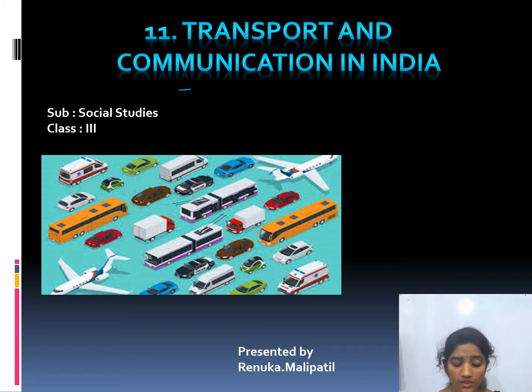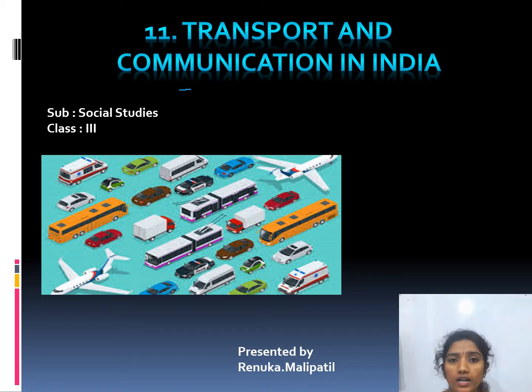Next, let us name some states, children. Yes, Andhra Pradesh, Manipur, Arunachal Pradesh, Meghalaya, Assam, Mizoram, Chhattisgarh, Odisha and many more. These are all states.